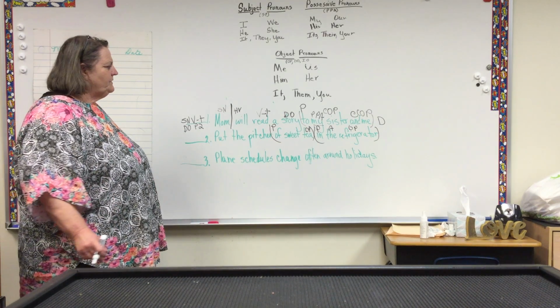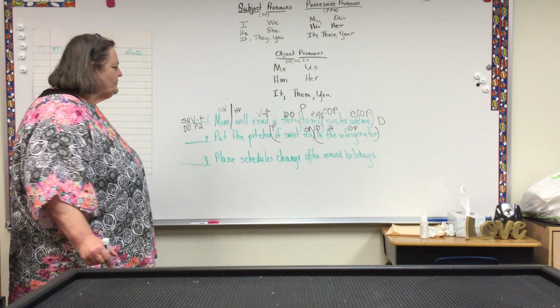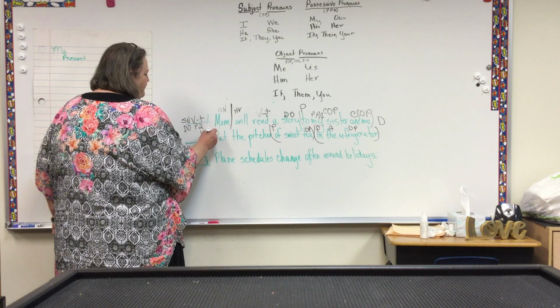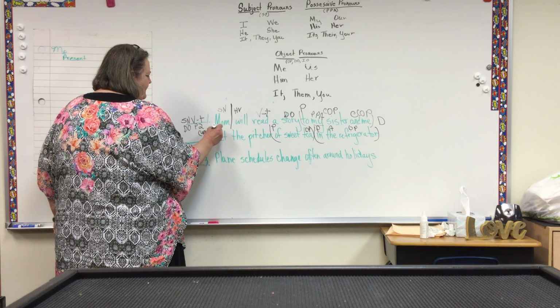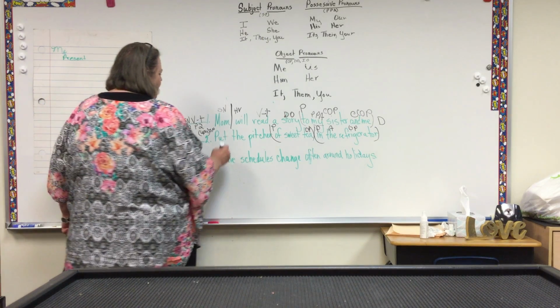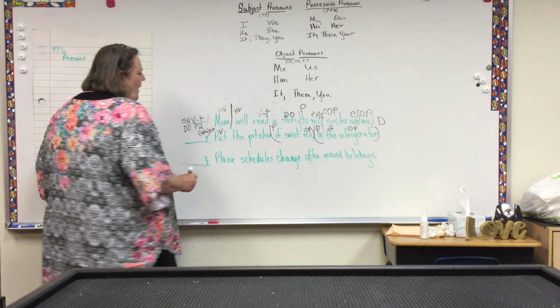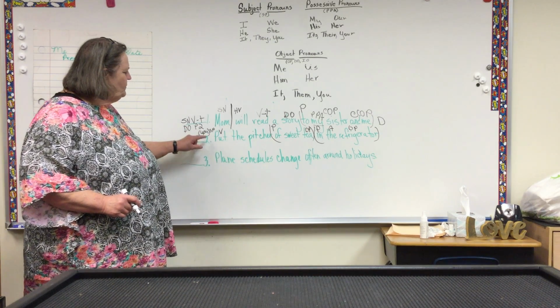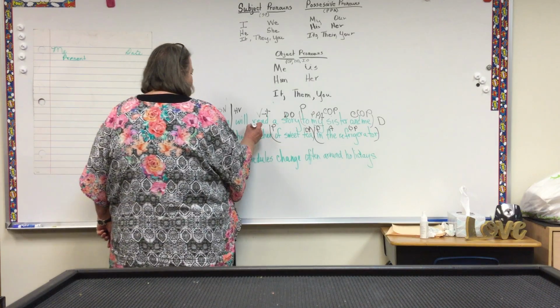Who put the pitcher of sweet tea in the refrigerator? You, understood. We put you up here in parentheses and put SP by it. What's being said about you? You put. Verb. Put what? Pitcher. Verify the noun. Is pitcher the same as you? No. Direct object.